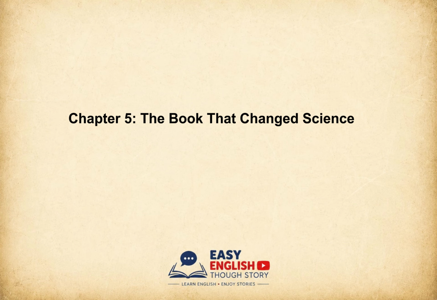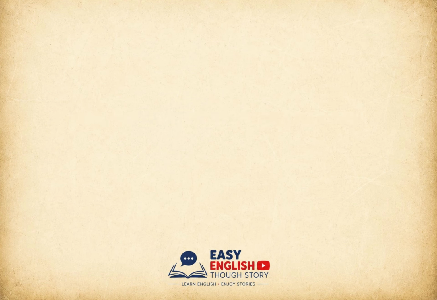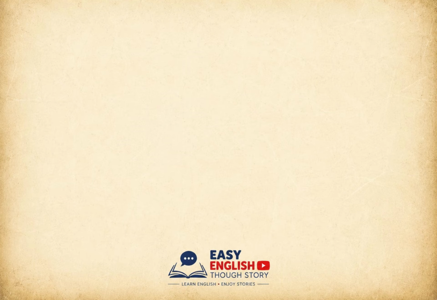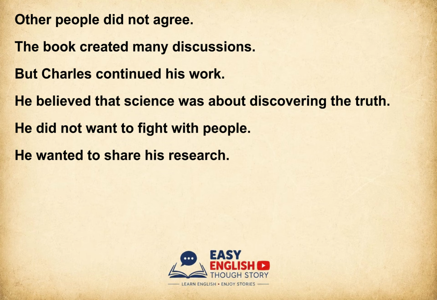Chapter 5. The Book That Changed Science. In 1859, Charles Darwin published his famous book. The title was On the Origin of Species. The book explained his ideas about evolution. Many people read the book. Some people liked his ideas. Other people did not agree. The book created many discussions, but Charles continued his work.